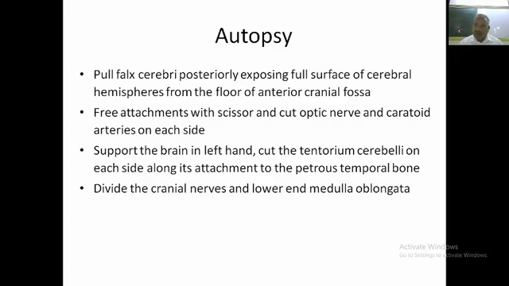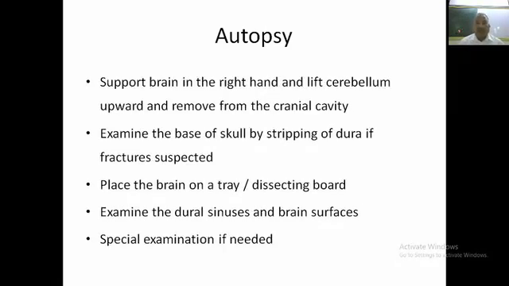Cut the tentorium cerebelli on each side along its attachment to the petrous temporal bone. Divide the cranial nerves, and at the lower end cut the amygdala and take the brain out of the cranial cavity. Support the brain in the right hand and lift the cerebellum upward and remove it from the cranial cavity.